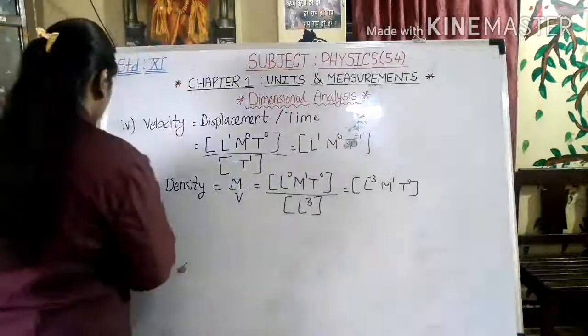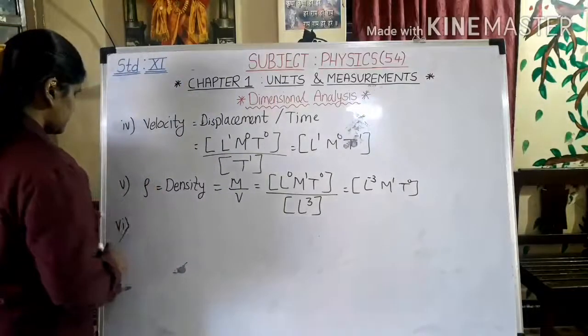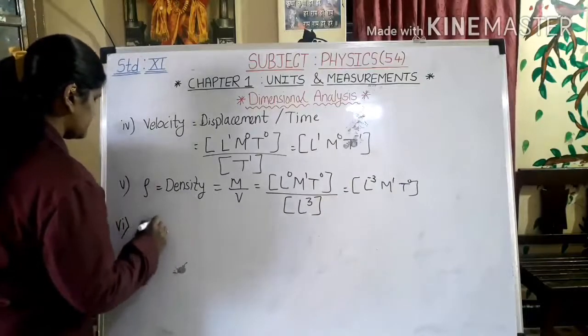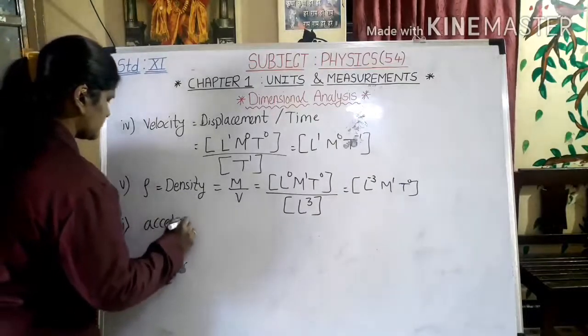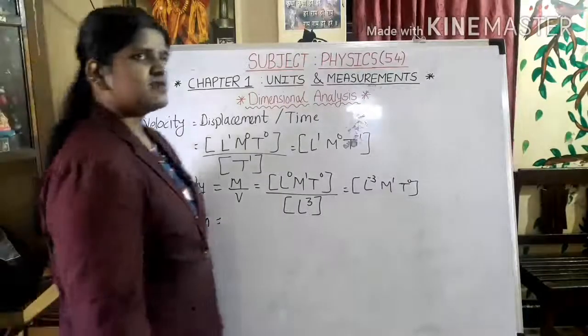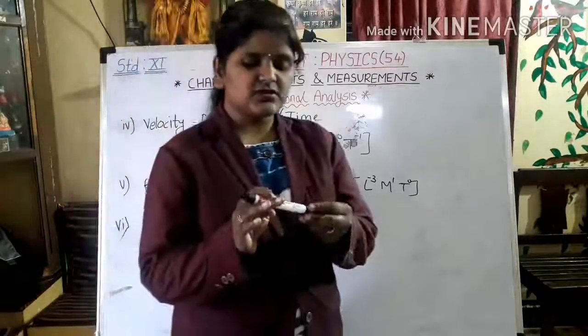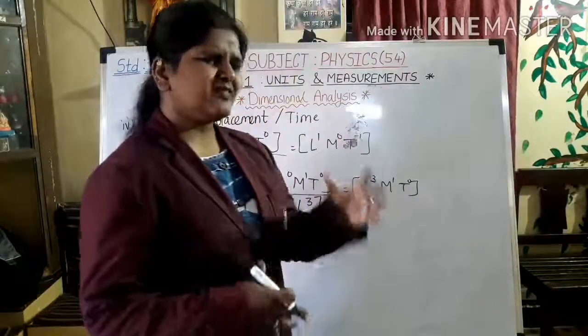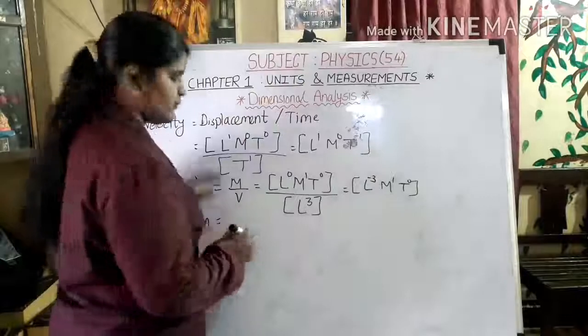Now moving towards next, we will find out for acceleration. Now what is exactly acceleration? Acceleration is nothing but change in velocity divided by time. Okay, so in general you can write velocity upon time.